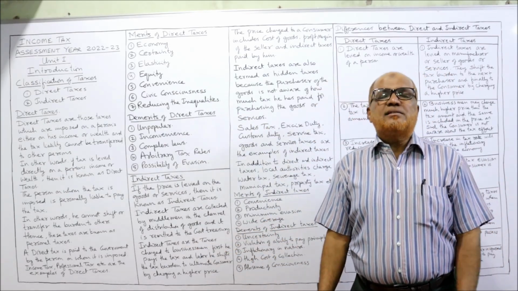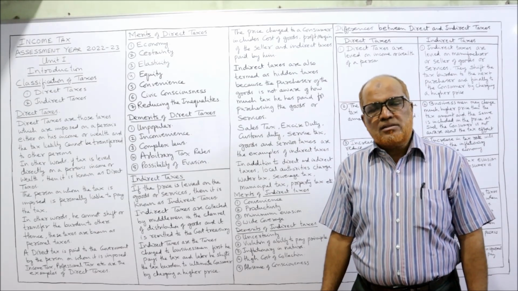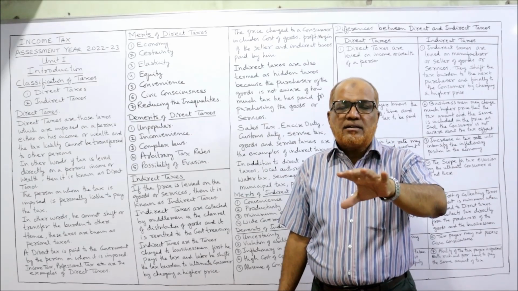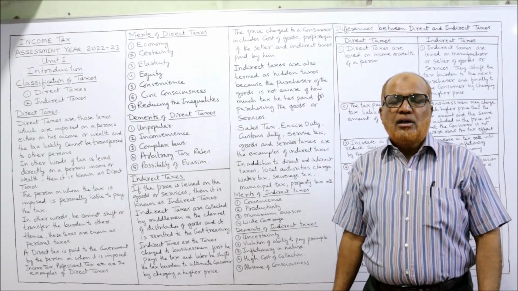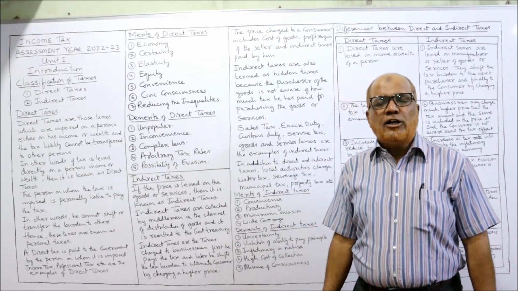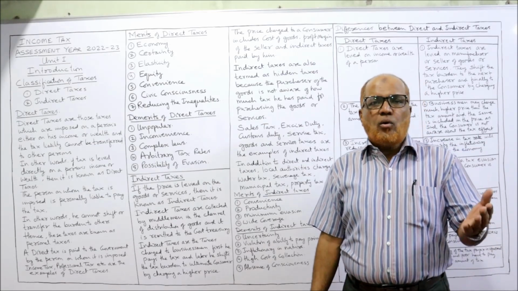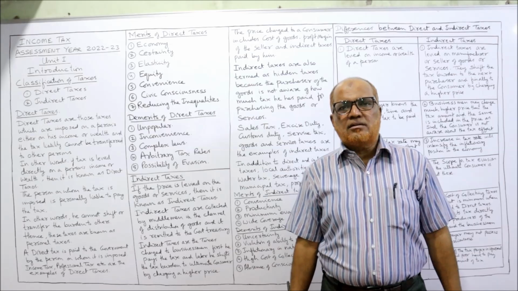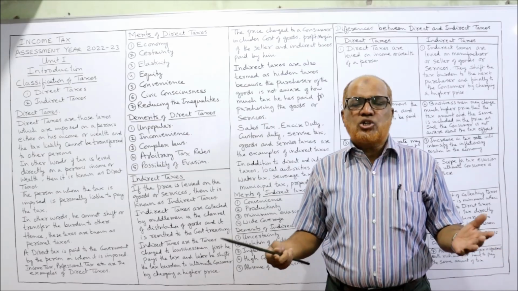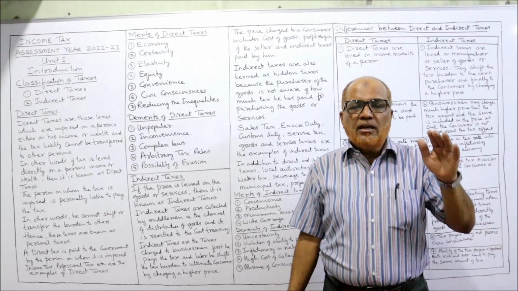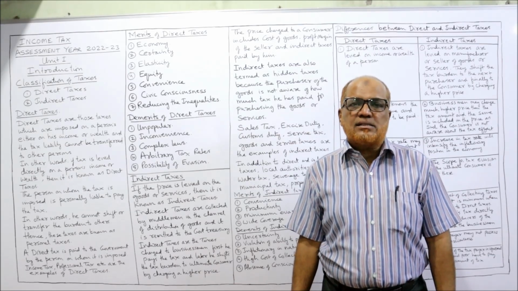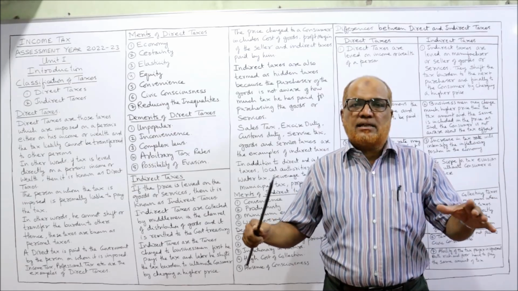Next one is elasticity. Elasticity means the taxes can be increased or can be decreased. By increasing or decreasing the rate of tax, the direct taxes will be increased or decreased. So if the government see that the income of the people is increasing, standard of living is increasing, the government may increase the tax rate. Similarly, if the government see that the income has been diminished due to inflation or due to any other factors, the income is reduced, the government will reduce the tax rate. That's why it is elastic.